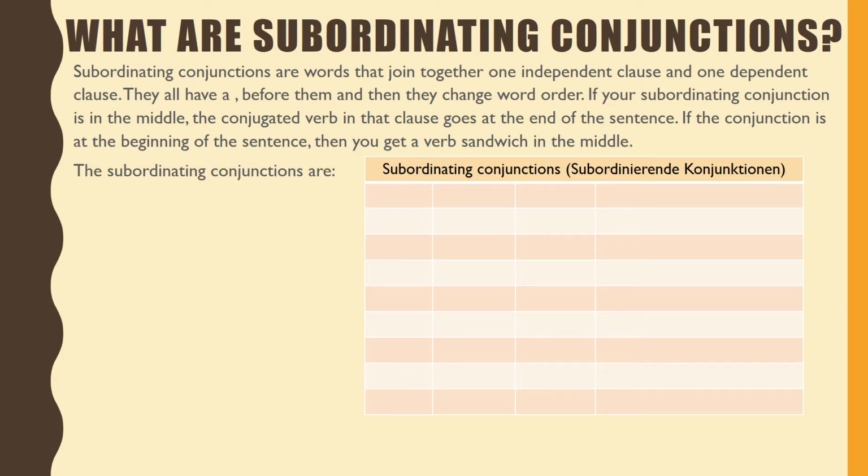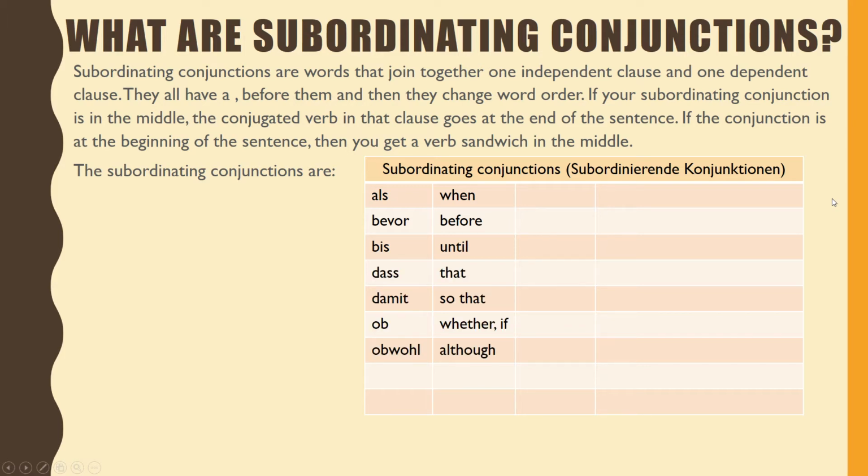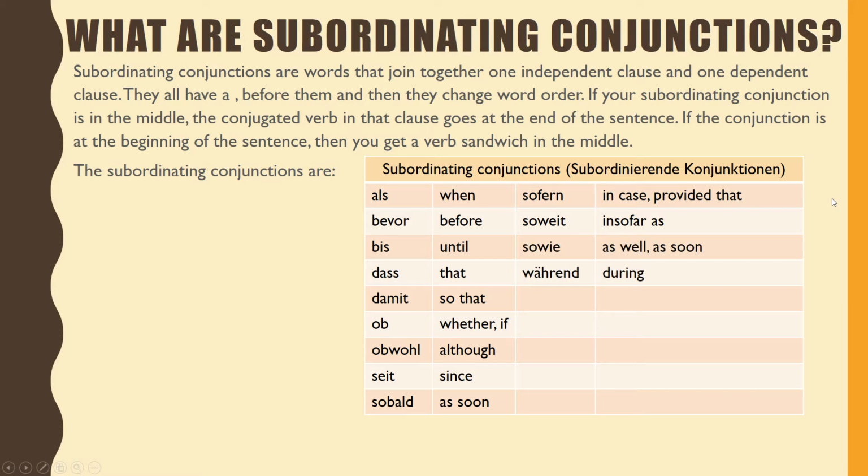The subordinating conjunctions, or subordinierende Konjunktionen, are als, bevor, bis, dass, damit, ob, obwohl, seit, sobald, sofern, soweit, sowie, während, weil, wenn, wer, wie, and wo.